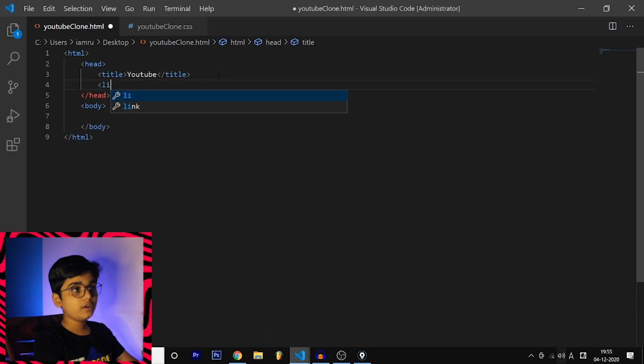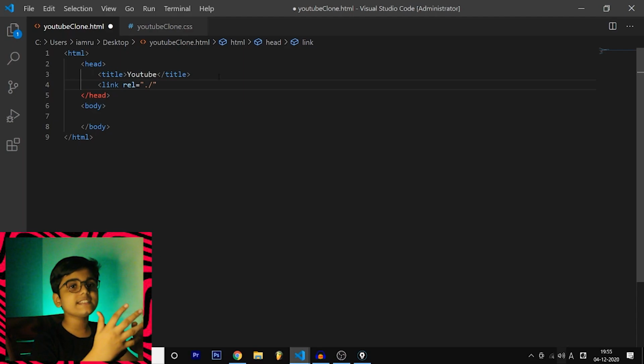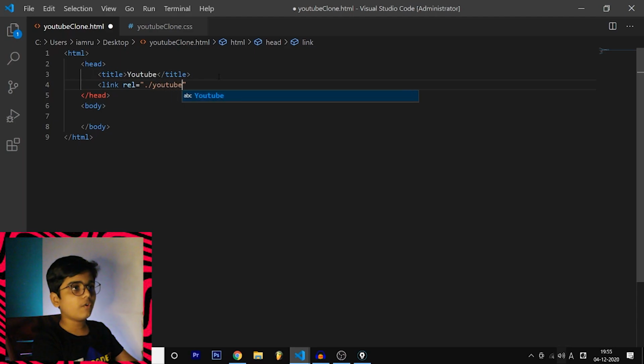Now I will show you how to import a CSS file into the HTML file. So we have something known as a link tag, and inside the link tag we have to provide something known as rel, and dot slash will tell where that CSS file is. Dot slash means the current directory. Inside the current directory or the current folder, what is the name? It's YouTube clone.css.